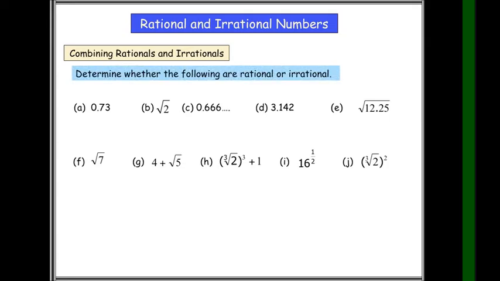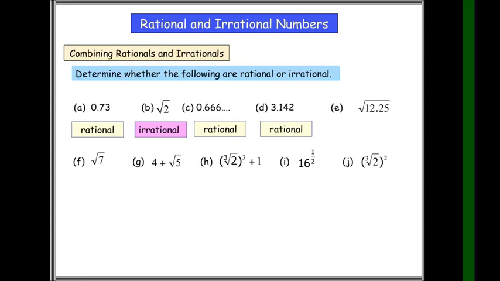Okay, let's determine the following if they are rational or irrational. 0.73. Rational. Correct. Square root of 2. Irrational because square root of 2 is not a perfect square. 0.66666 and so on. Rational because 0.66666 is a repeating number but it has the same pattern, and that is 6. 3.142, rational because it has an end. Even though it is a decimal in form, meron siyang katapusan and that is yung end number niya is 2.